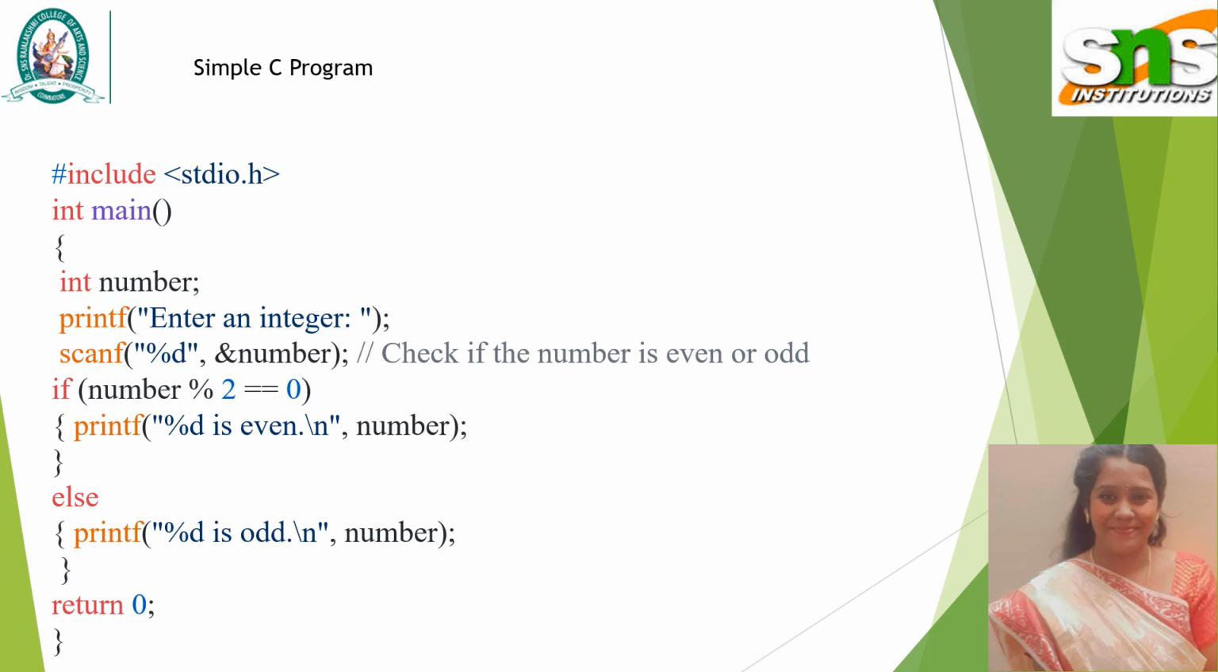And these three lines are the main part of the program, which check whether number modulo 2 is equal to 0. If it is, then it is even, otherwise it is odd.